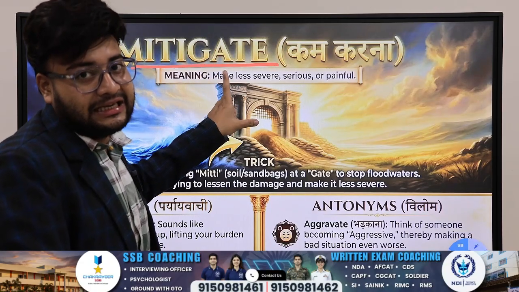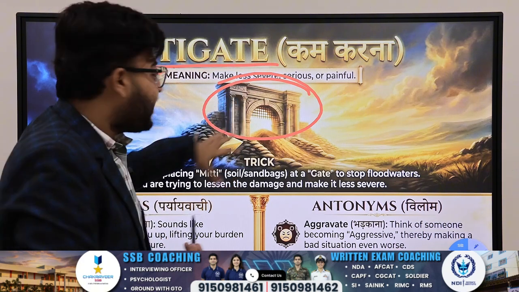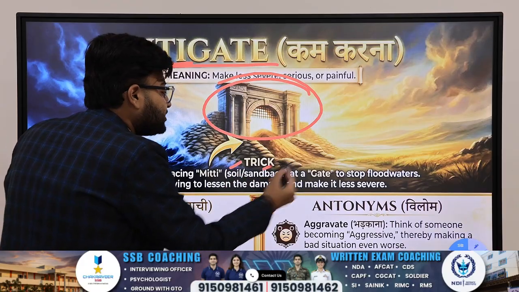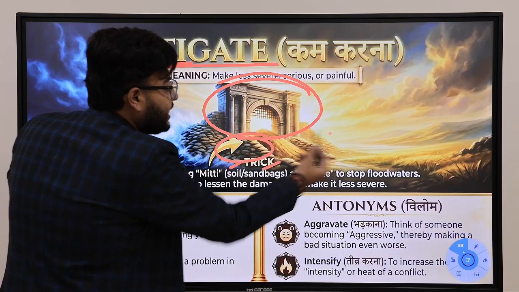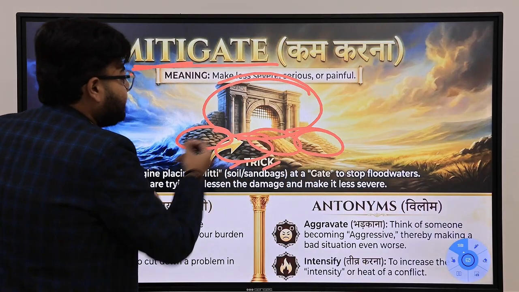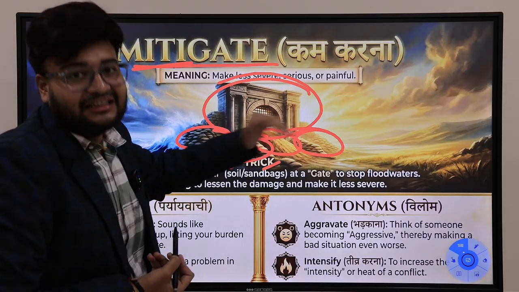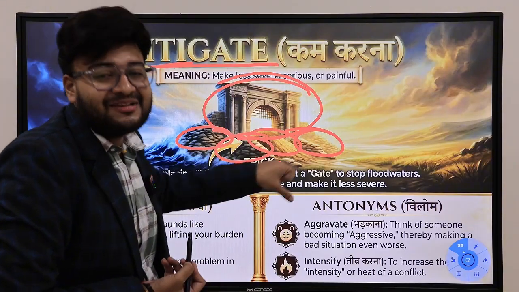How to learn this mitigate. Okay. So, this is a gate. Now, you all can see this is a gate. And mitti, you all know that in all languages, mitti means what? Soil or sandbag. So, soil or sandbag has been kept. You can see different kinds of sandbag and soil kept. Why has it been kept? So that the flood should not enter the gate. Okay. So, we are trying to avoid the damage.